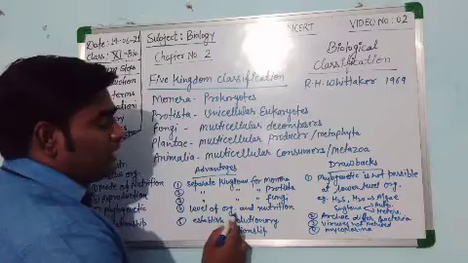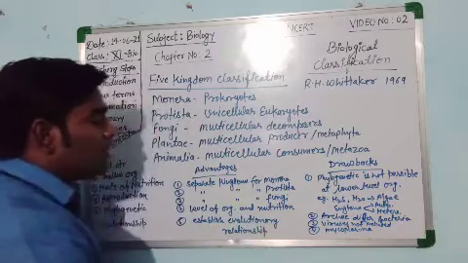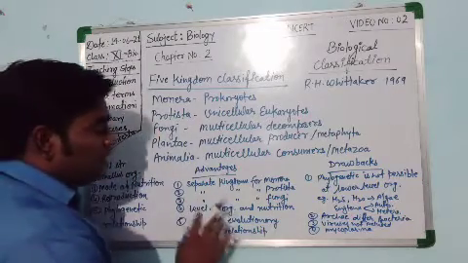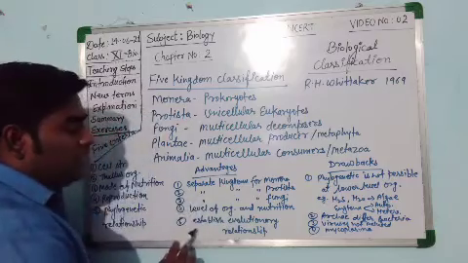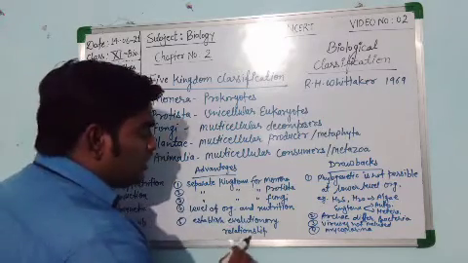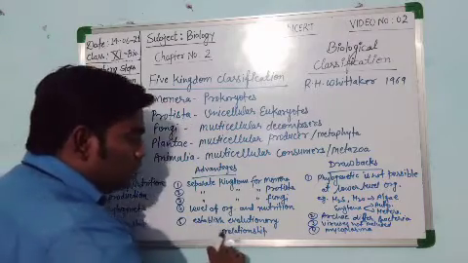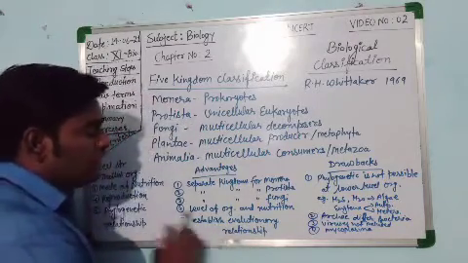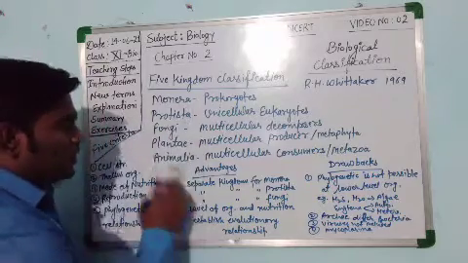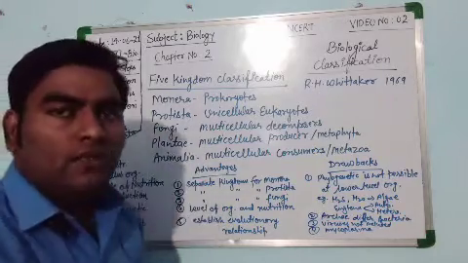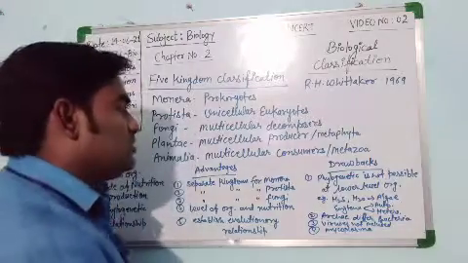Then level of organization and mode of nutrition is a basic advantage. Then it established evolutionary relationships. The five kingdom system shows the evolutionary or phylogenetic relationship of organisms. So these are the advantages of R.H. Whittaker's five kingdom system of classification.